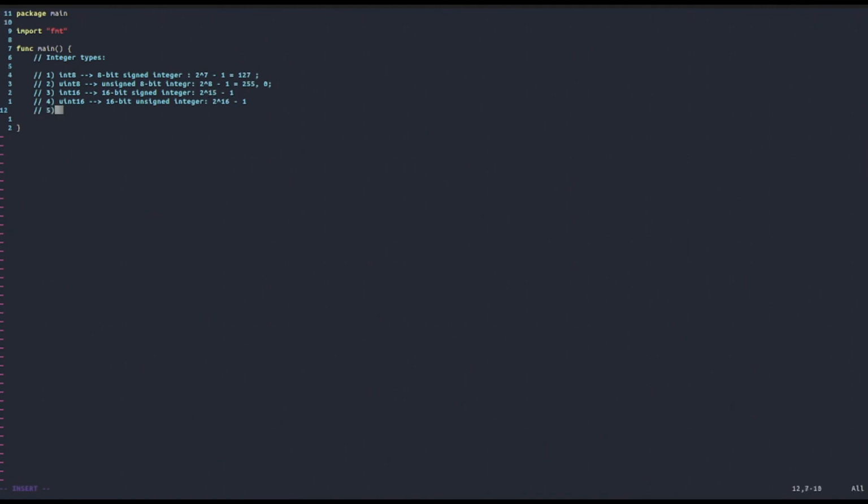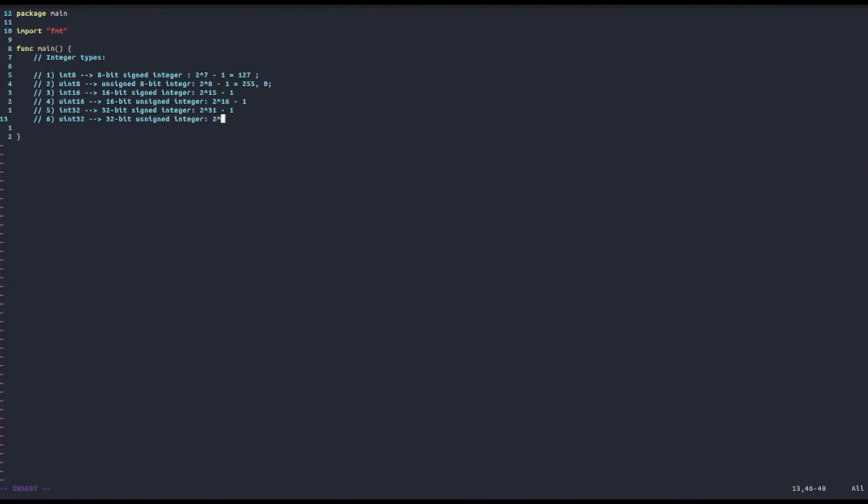Then there's also the int32 type, which is a 32-bit signed integer. And again, here the maximum value in absolute value is equal to 2 to the 31 minus 1. And then there's also its unsigned counterpart, which is uint32, which is again a 32-bit unsigned integer.